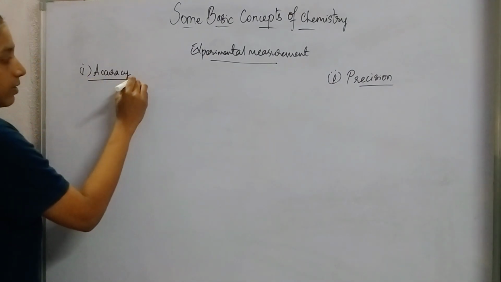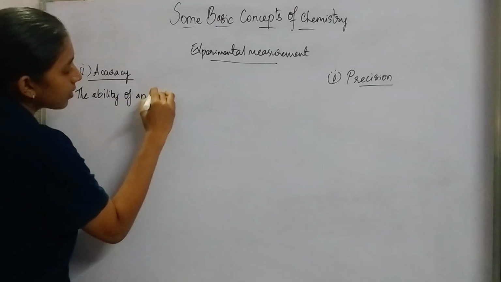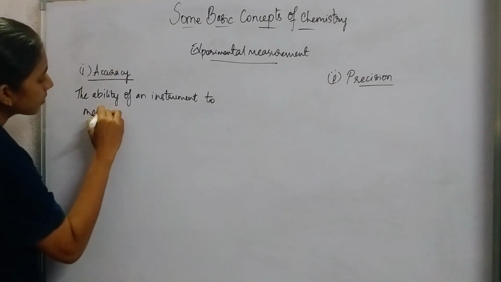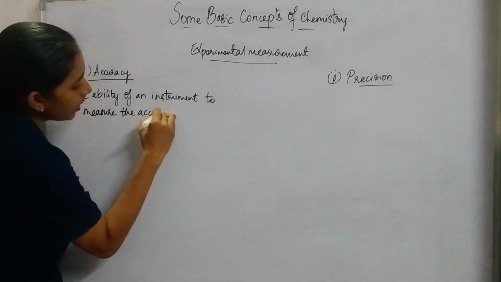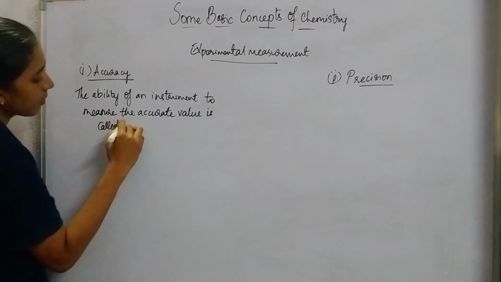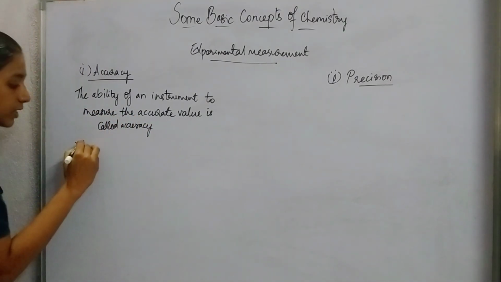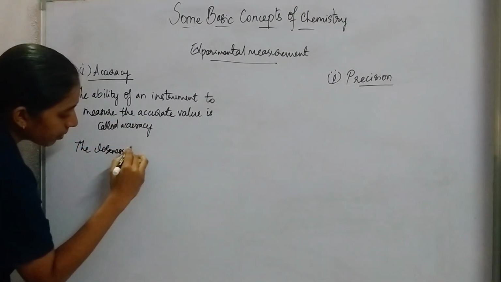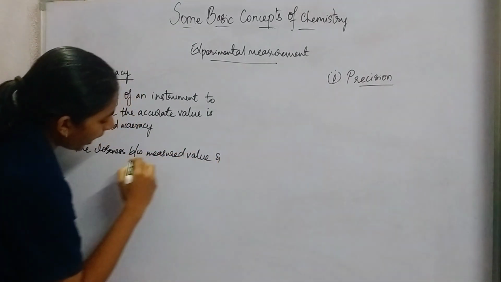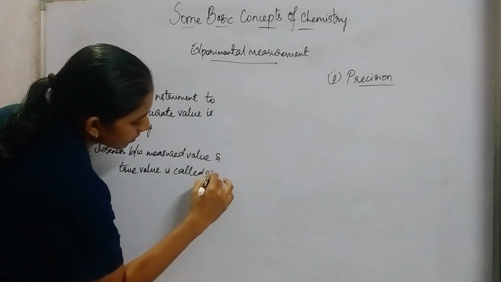So what is accuracy? The ability of an instrument to measure the accurate value is called accuracy. What is another definition of accuracy? The closeness between the measured value and the true value is called accuracy.